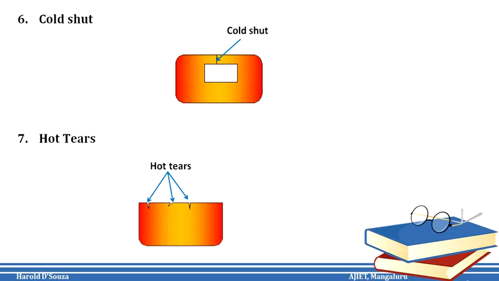Hot tear is an internal or external ragged discontinuity formed in the casting due to the pulling action of the metal just after it has solidified. The cause generally is an improper mold design, and this can be prevented by providing an adequate fillet at the sharp corners while designing the component, maintaining proper metallurgical and pouring temperature, and placing the gates and risers at a suitable location.